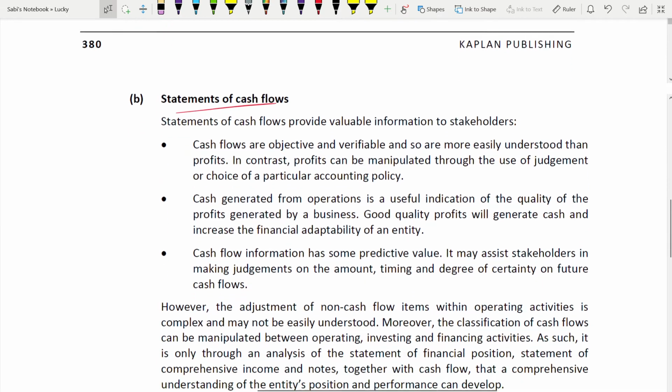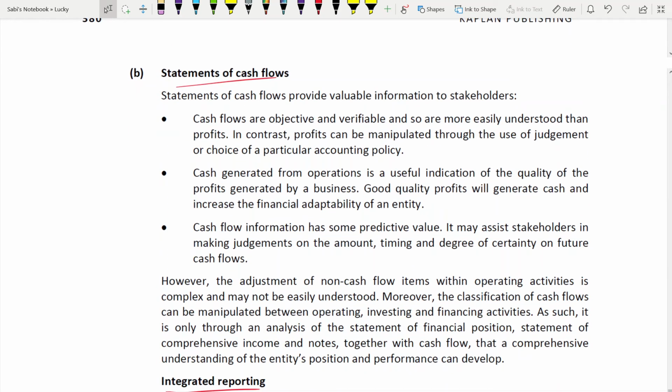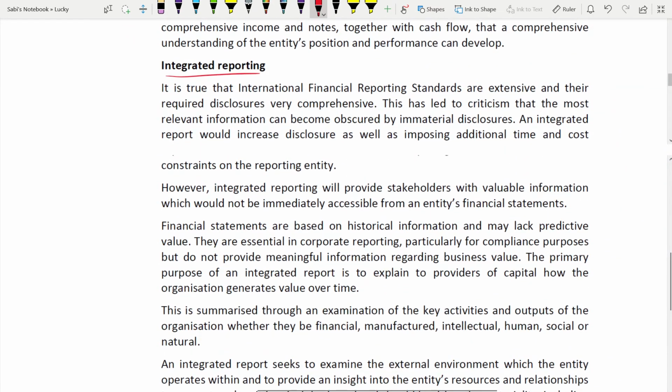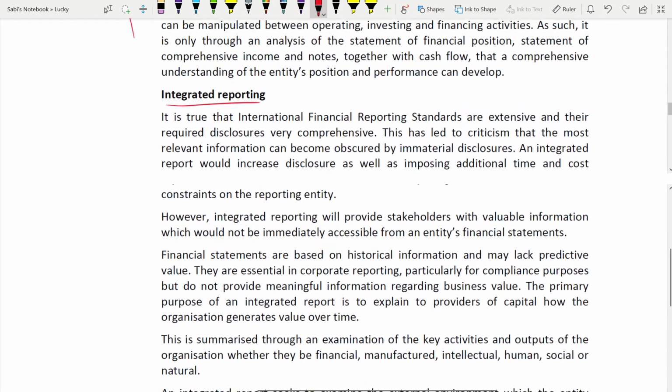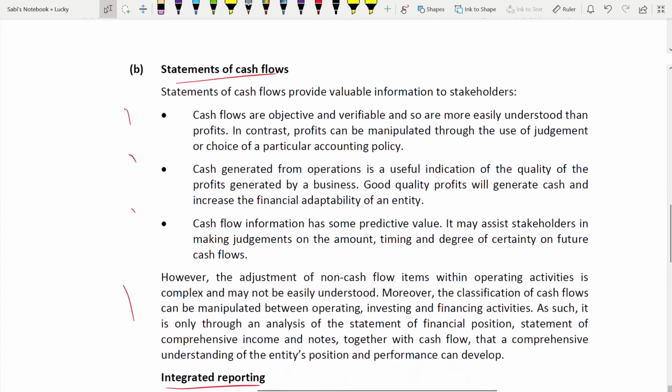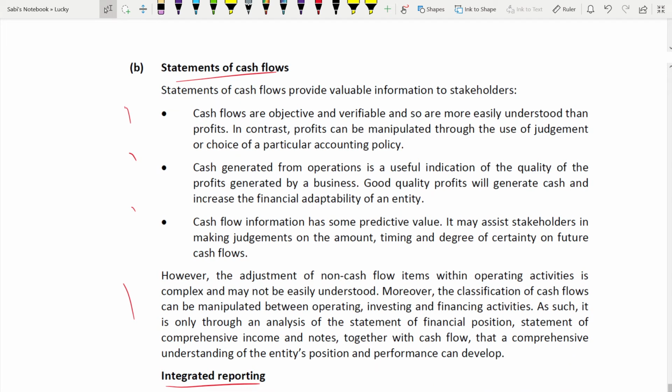This is for 9 marks. So you divide how much you're going to write under statement of cash flow and integrated reporting. Definitely under integrated reporting you can write more. Maybe out of 9, 4 marks you might get one for this, one for this, one for this, and one for this, and the balance 5 marks goes for integrated reporting. And you're writing it in paragraphs also. So, statement of cash flow.